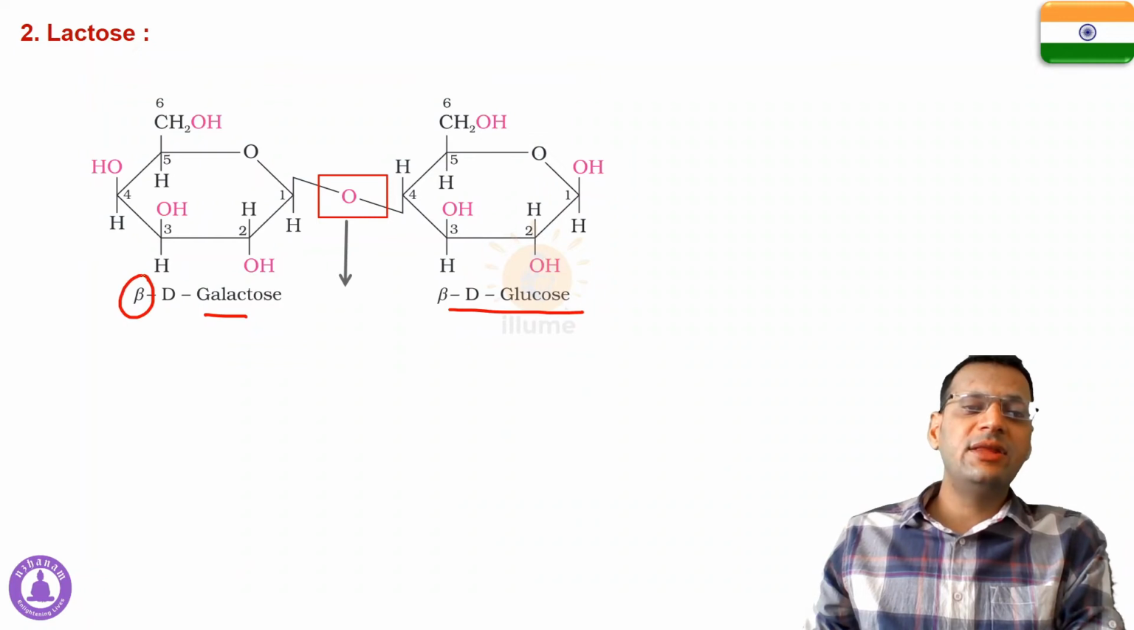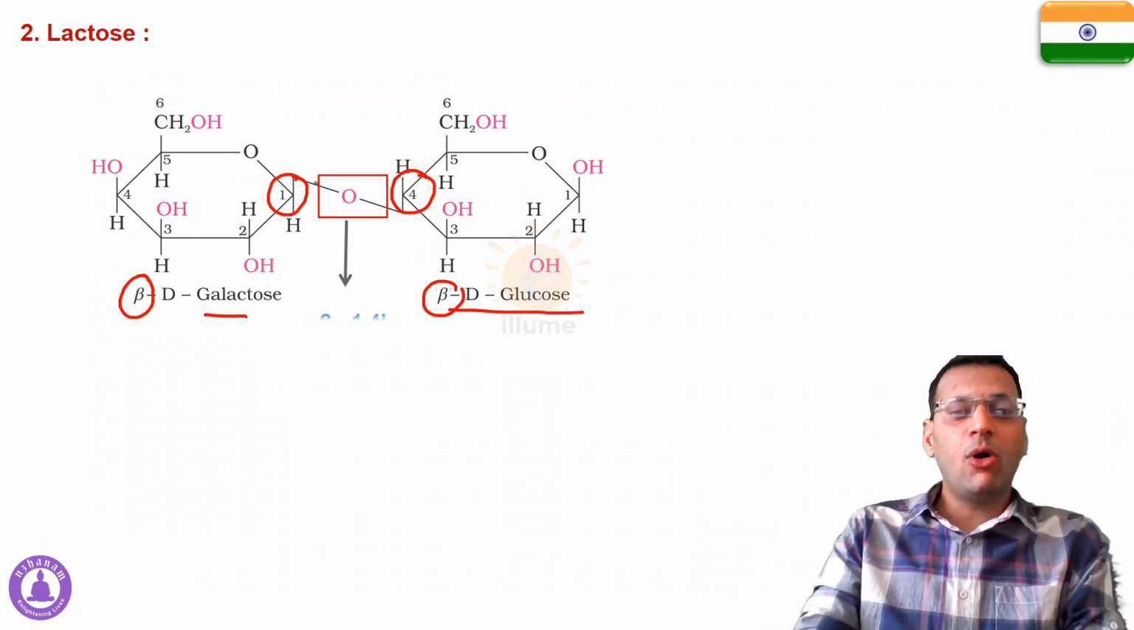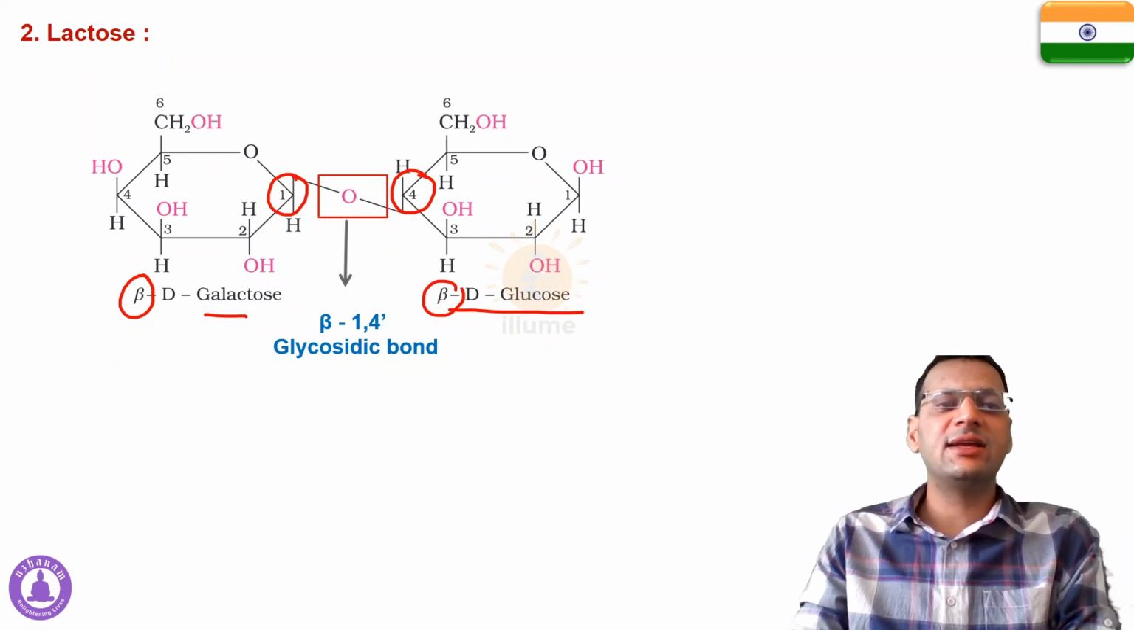Both of them are in the beta form, and in this case carbon first of galactose and fourth carbon of glucose forms the bond, and that's why the bond in this case is called as beta 1,4 glycosidic bond, because both the monosaccharides are in the beta form, plus carbon number first and fourth are taking part in the reaction. That's why it is called as beta 1,4 glycosidic bond.